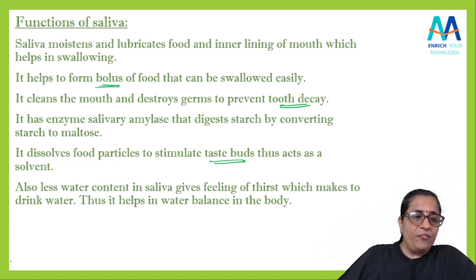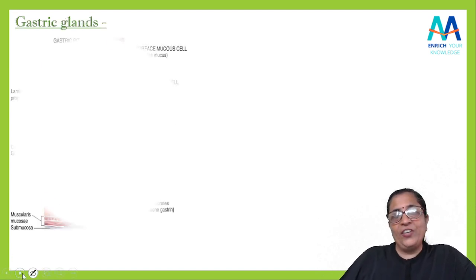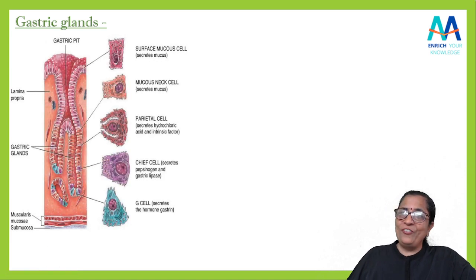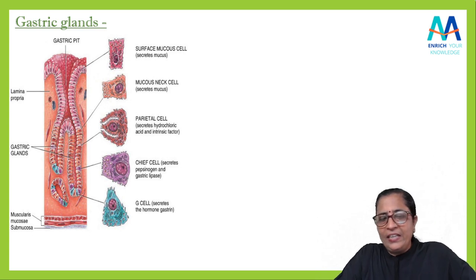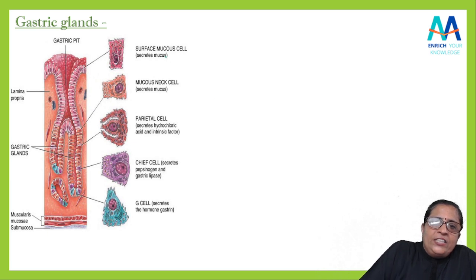So these are the functions of saliva. Now the next gland is the gastric glands. gastric glands कहाँ पर है, मैंने बताया था inner lining of stomach, है ना? So gastric glands are present in an inner lining of stomach, you can say. So I will write here, it is there on an inner lining of stomach.